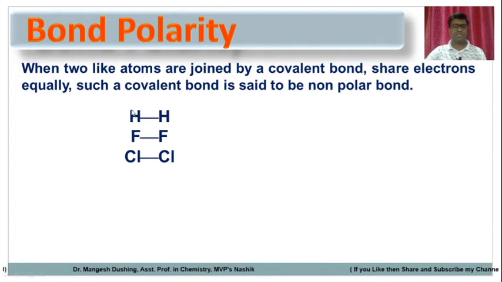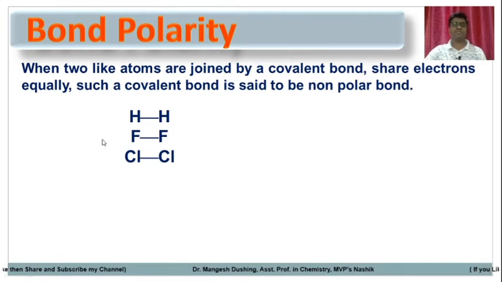Their electronegativity is also the same. One electron from this atom and one electron from that atom make up the sigma electrons, and these two atoms share the sigma bonding electrons equally. So that bond is called a non-polar bond.